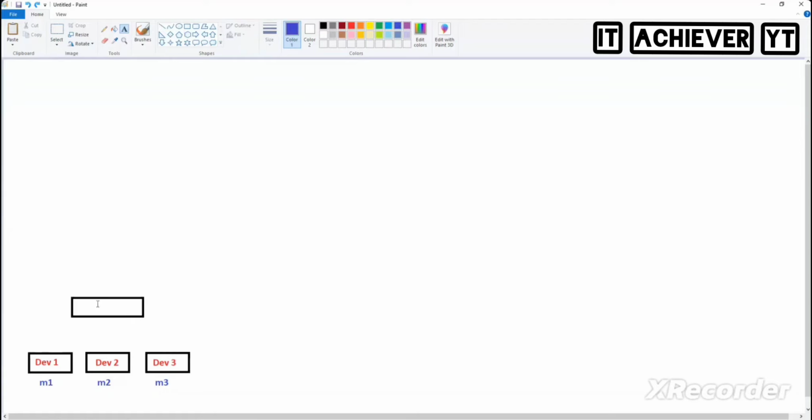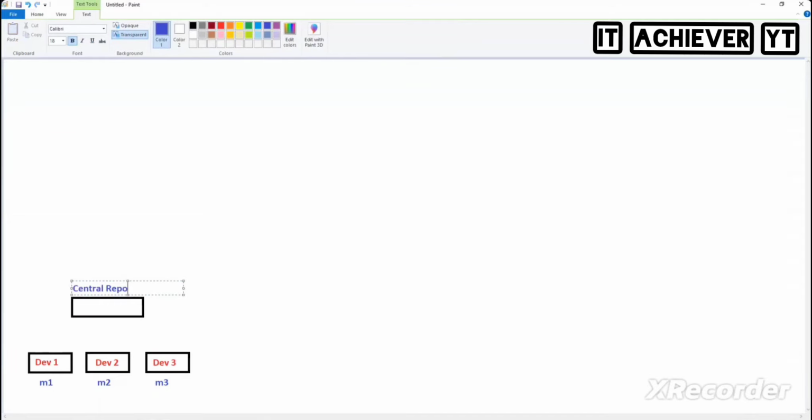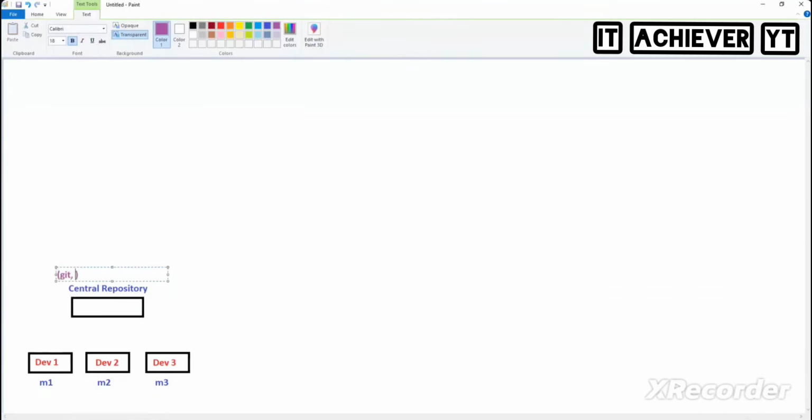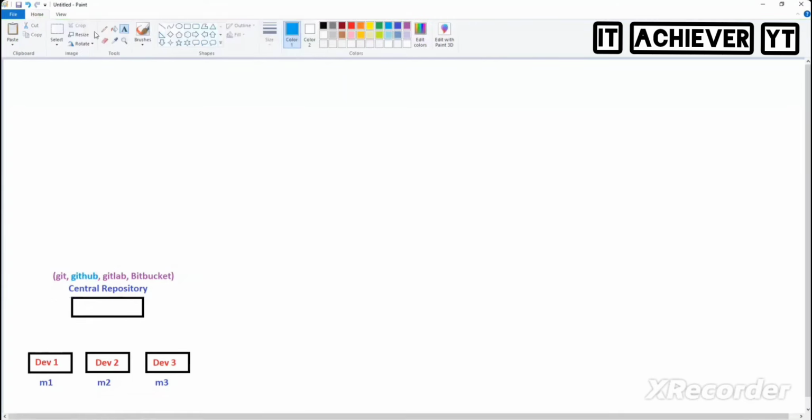So GitHub is a cloud-based repository that we are using to store code. So can I call this a central repository? Here, the central repository can be your Git, your GitHub, your GitLab, or your Bitbucket. There are so many tools available in the market. But which one are we using here? GitHub. So where are you storing your code? Inside GitHub.